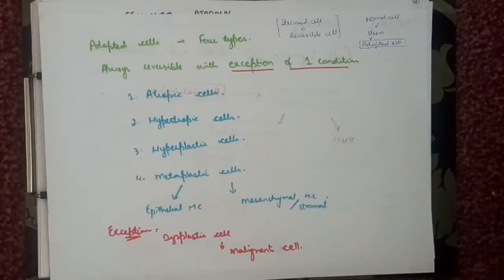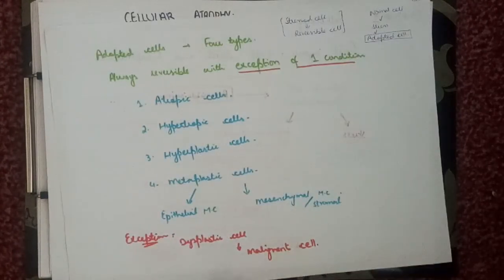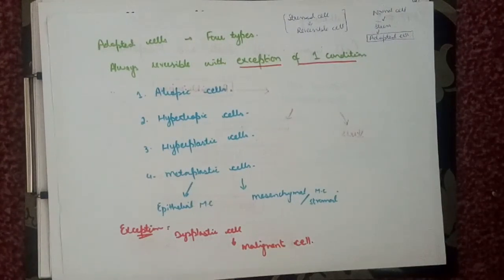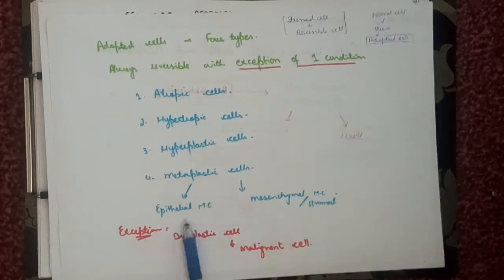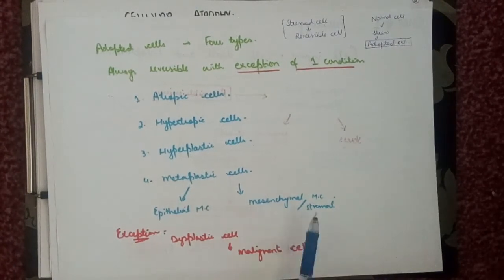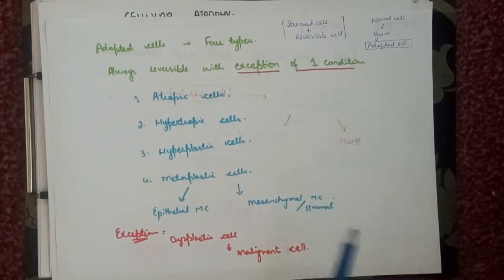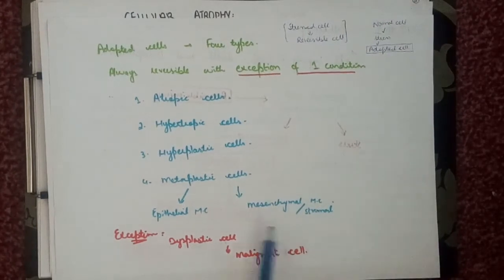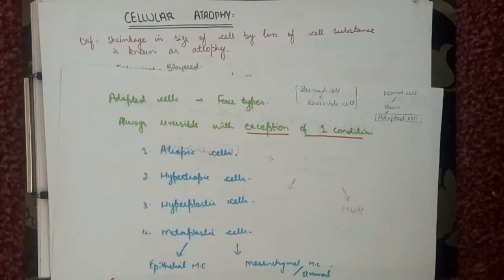Let's talk about the adapted cell. Adapted cell has 4 types. It is always reversible with the exception of one condition that I will explain, that is called dysplastic cell, that is malignant cell. The 4 types are atrophic cell, hypertrophic cell, hyperplastic cell and metaplastic cell. Metaplastic cell has further 2 types: epithelial metaplastic cell and mesenchymal or stromal metaplastic cell, and we are going to discuss it in the next videos.